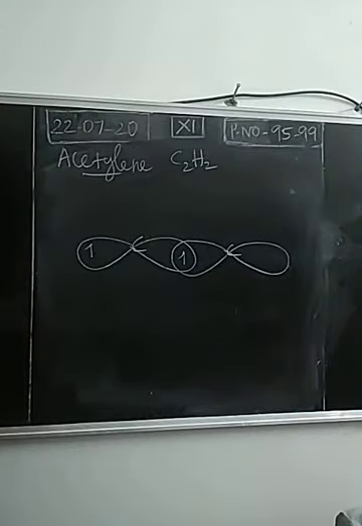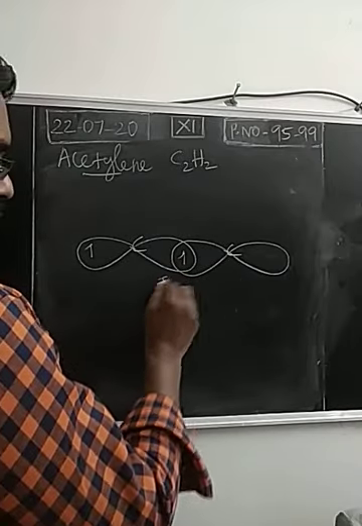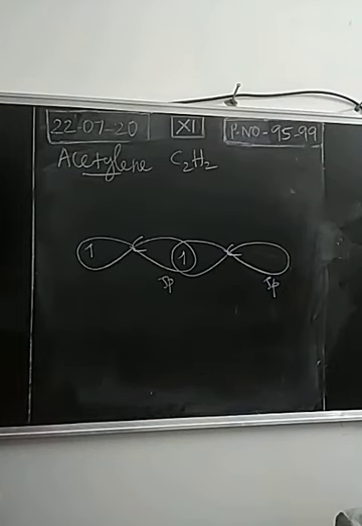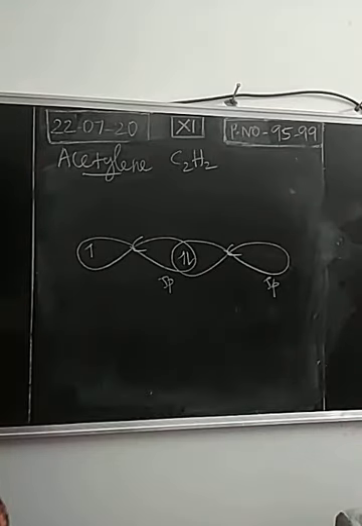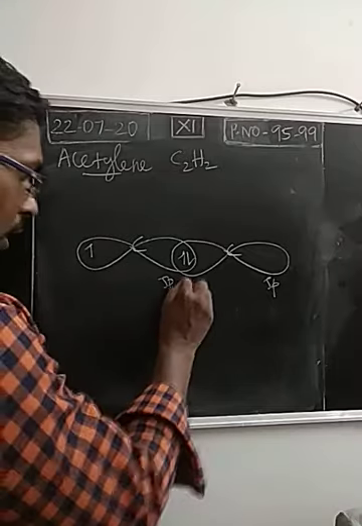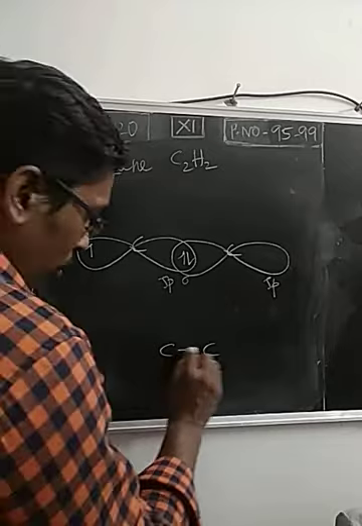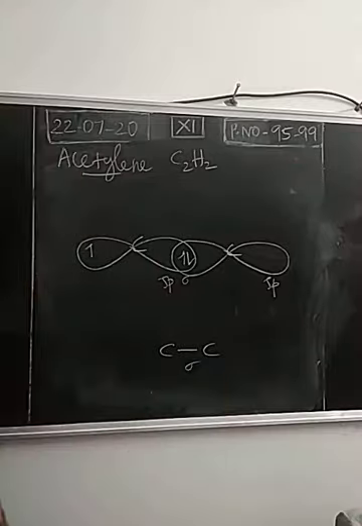So due to mutual overlapping between sp orbitals of both carbon atoms, this is 2 sp hybridized orbitals of first carbon, 2 sp hybridized orbitals of second carbon. Due to head-on overlapping or axial overlapping or linear overlapping, they are making a sigma type of covalent bond. So between the carbon atoms, due to mutual overlapping between the sp hybridized orbitals in a head-on overlapping, we get a sigma type of bond.